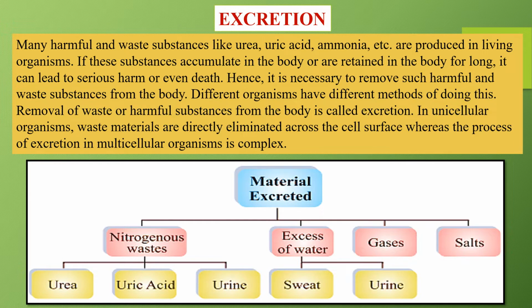Same way, here you can see the main important things which are there in your body which have to be removed, the waste products. The material that has to be removed, excreted, are the nitrogenous waste, which could be urine, uric acid, urea, and excessive water through sweat and urine. And there are gases like carbon dioxide and salts which are given out with the help of the sweat and through the respiratory system, where carbon dioxide is given out.